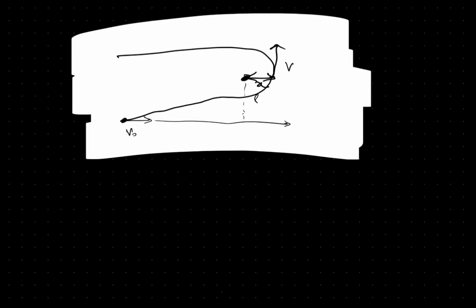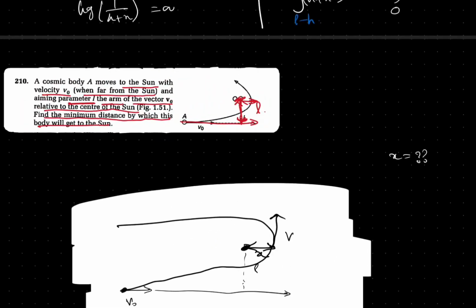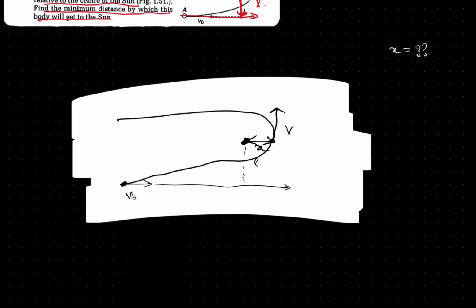When we observe this carefully, they told that it is far away from the sun. So when it is far away from the sun, basically they meant that it is coming from infinite distance.